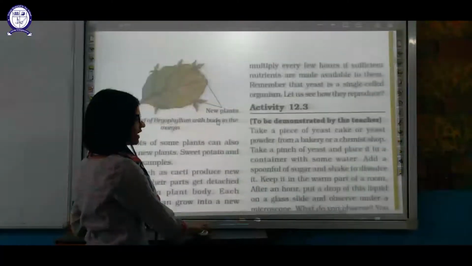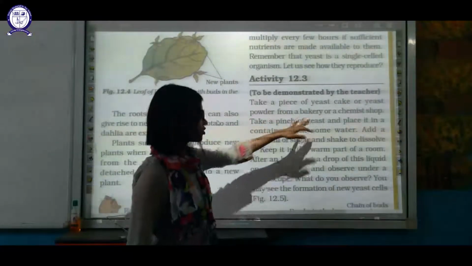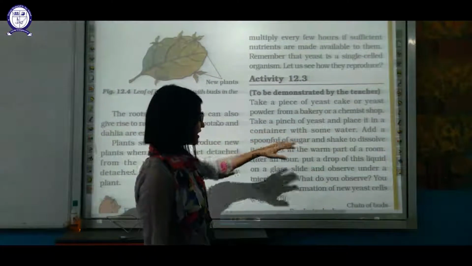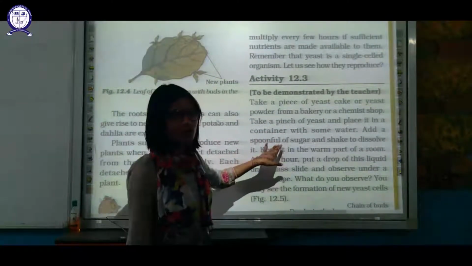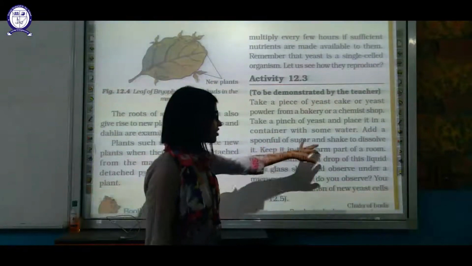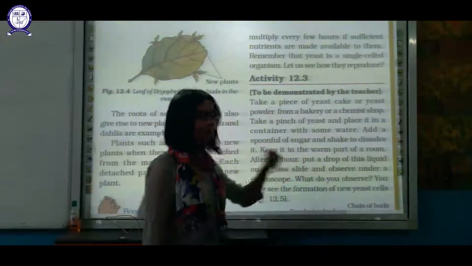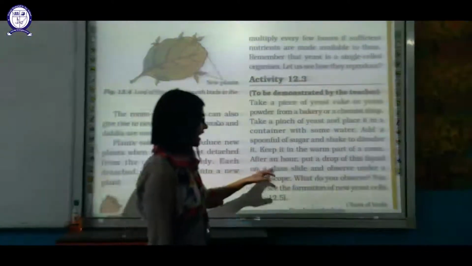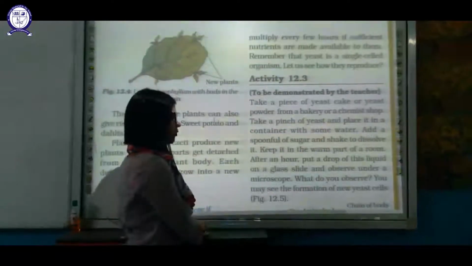For that you have to take a piece of yeast cake or yeast powder from the bakery shop. Take a pinch of yeast and place it in a container with some water. Add sugar because sugar is the food for the yeast. Shake to dissolve it. Keep it in a warm place in a room. Then after an hour, put a drop of this liquid on a glass slide and observe under the microscope.